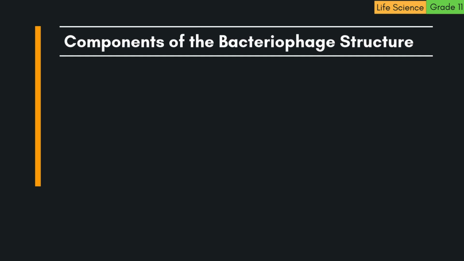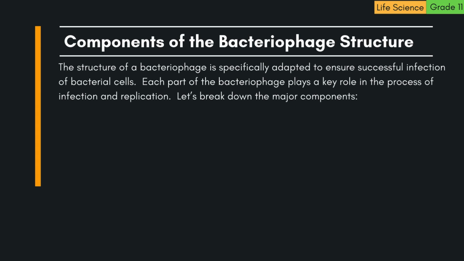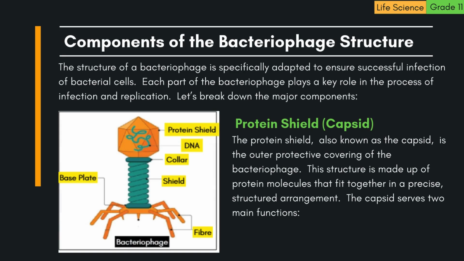Components of the bacteriophage structure. The structure of a bacteriophage is specifically adapted to ensure successful infection of bacterial cells. Each part of the bacteriophage plays a key role in the process of infection and replication. Let's break down the major components. 1. Protein shield, capsid. The protein shield, also known as the capsid, is the outer protective covering of the bacteriophage. This structure is made up of protein molecules that fit together in a precise, structured arrangement. The capsid serves two main functions.